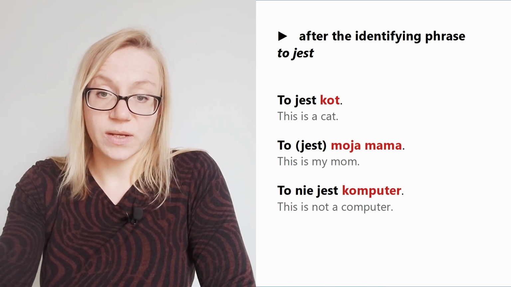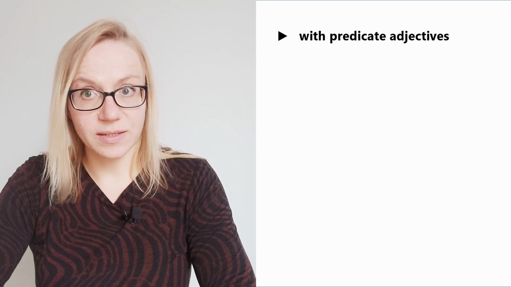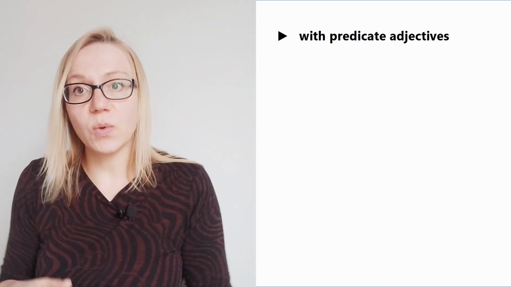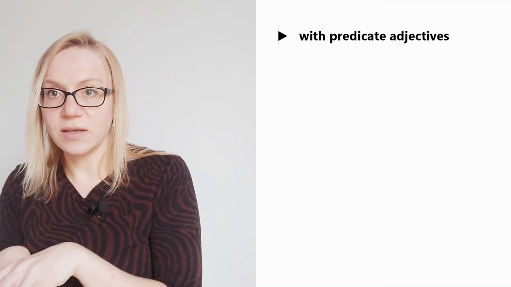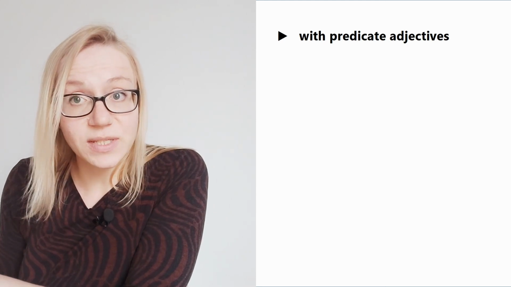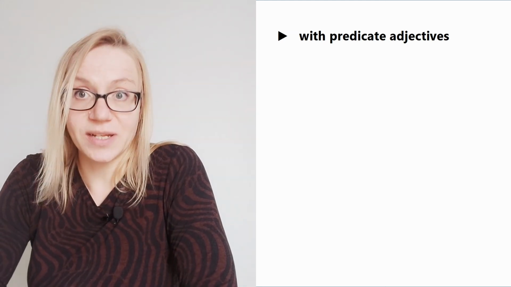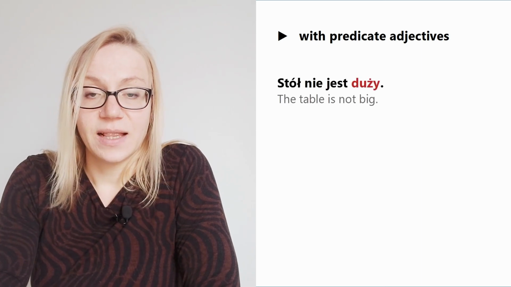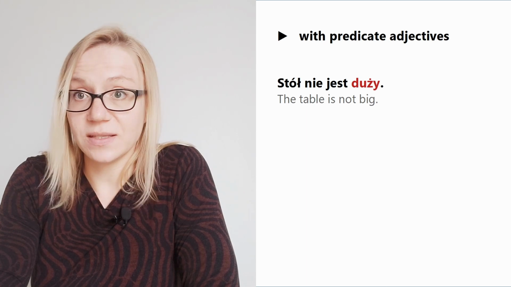To nie jest komputer. We also use the nominative case with predicate adjectives, meaning whenever we have a sentence where there is a subject, then there is the verb to be, and after this to be, there is an adjective. Then this adjective will be in the nominative case. Like, stół nie jest duży.